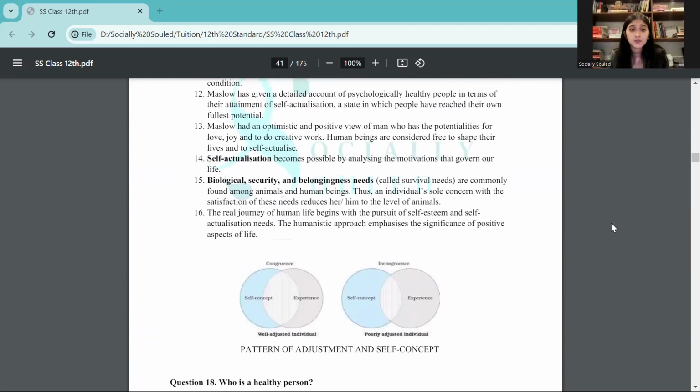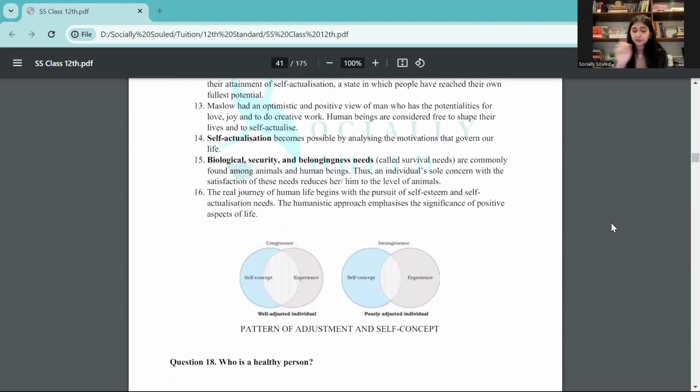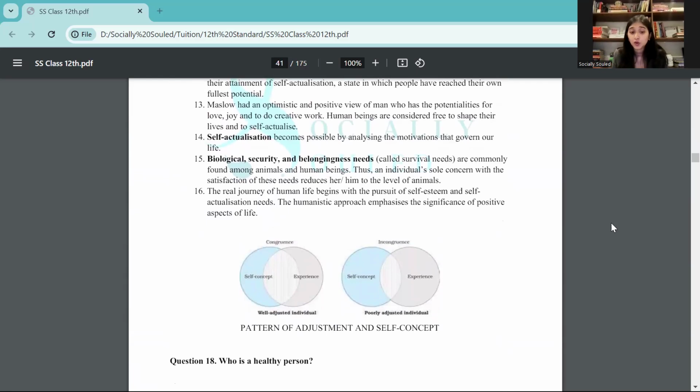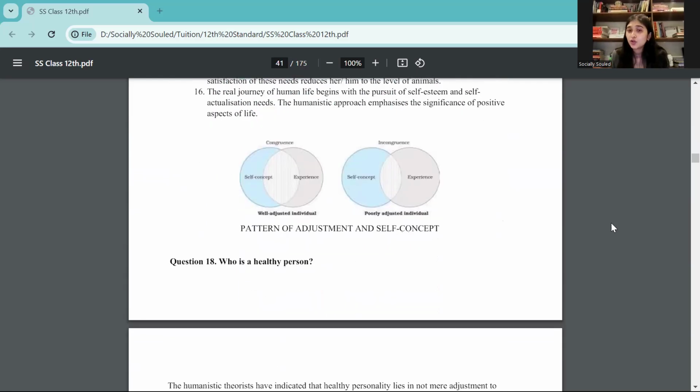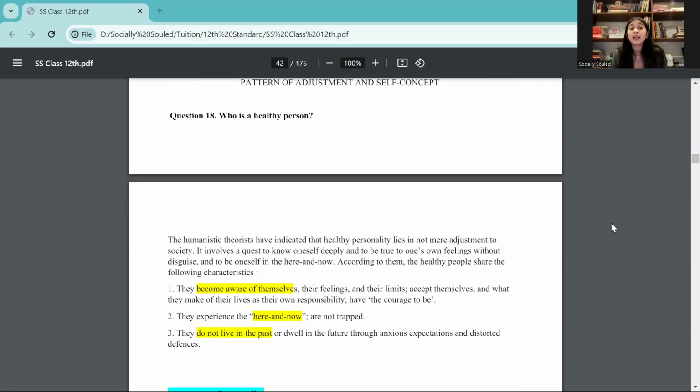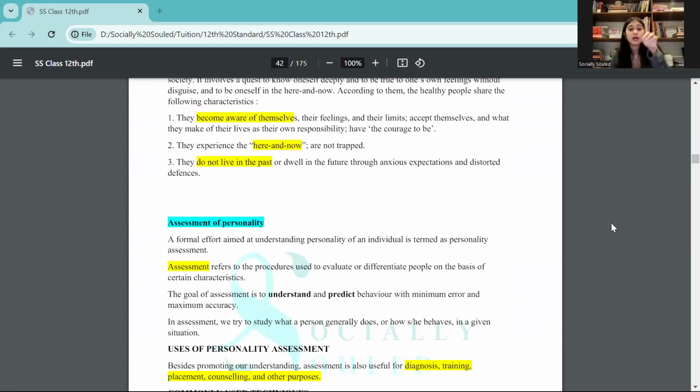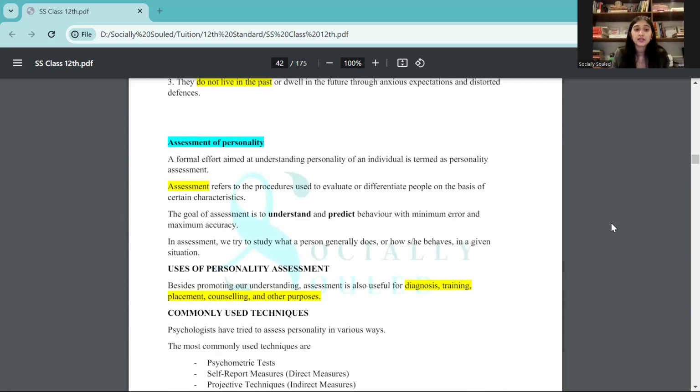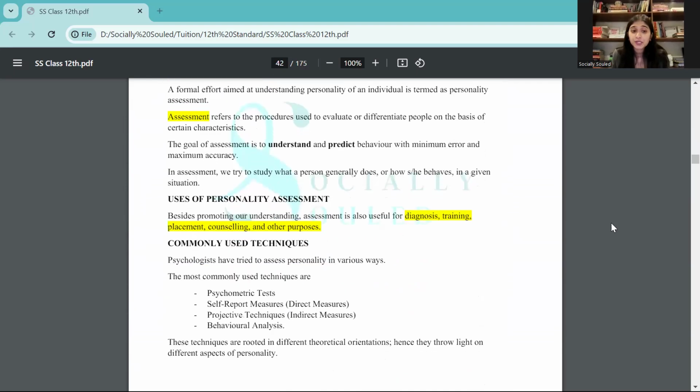Here, specifically in humanistic, please understand the difference between congruence and incongruence. What is it that Carl Rogers suggested? What is it that Abraham Maslow gave, the Maslow theory, the hierarchy triangle, right? Then you also have assessment of personality.